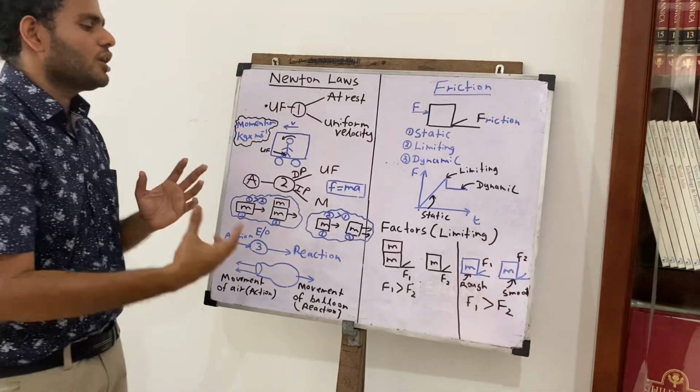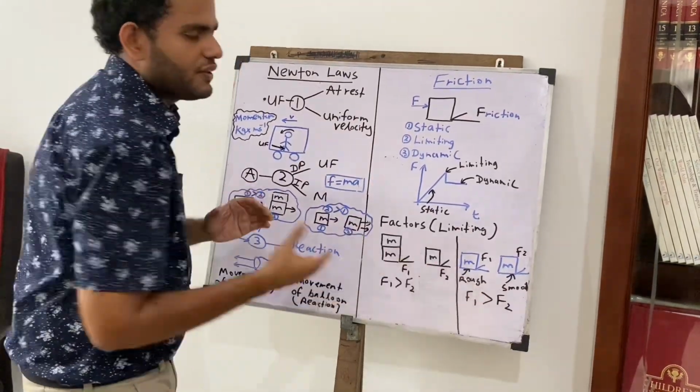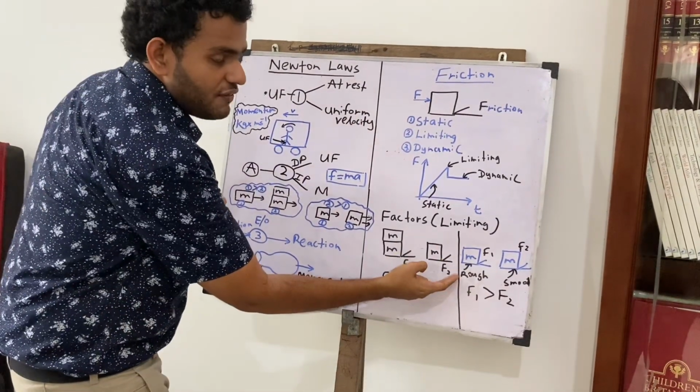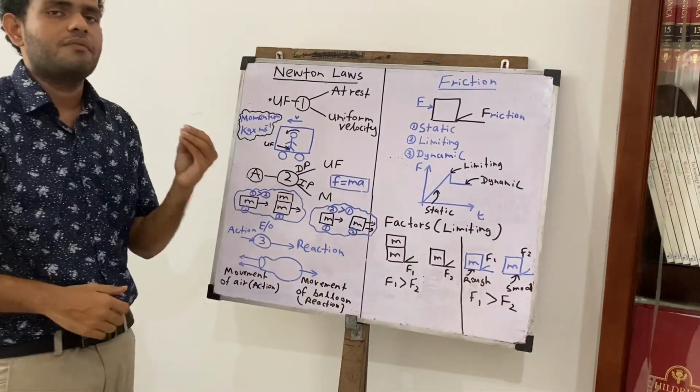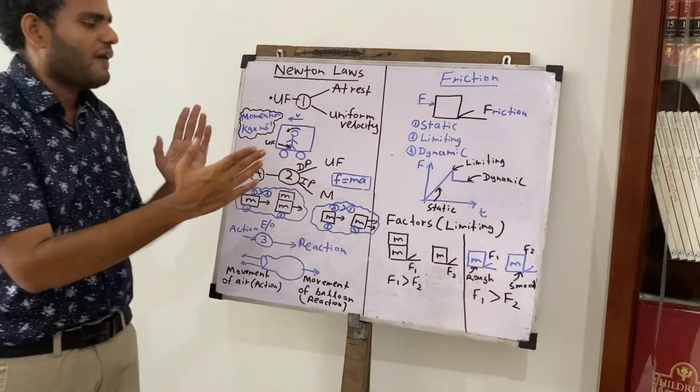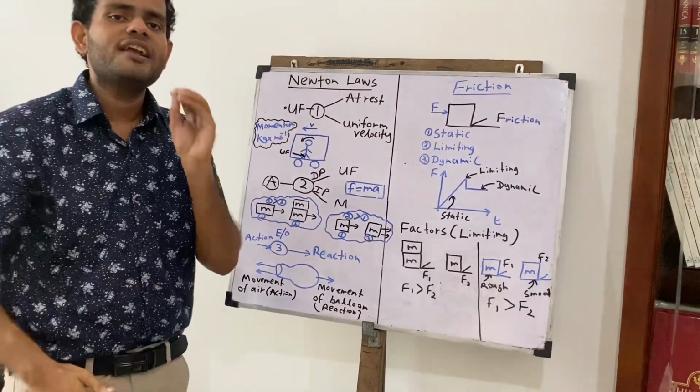ඊළඟට පුතේ the other factor is the condition of the surface. If the condition of the surface is rough, the friction will be more, and if the condition of the surface is smooth, the friction will be less. මේවා තමයි අපිට කතා කරන්න පුළුවන් factors affecting limiting friction.